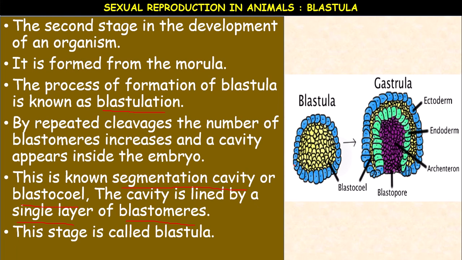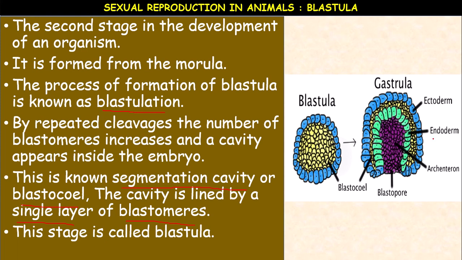Next, the blastula further develops into the gastrula. What is the process of formation of the blastula? Blastulation. Now gastrulation occurs. In gastrulation, this ball of cells undergoes differentiation and forms the three layers: ectoderm, mesoderm and endoderm.